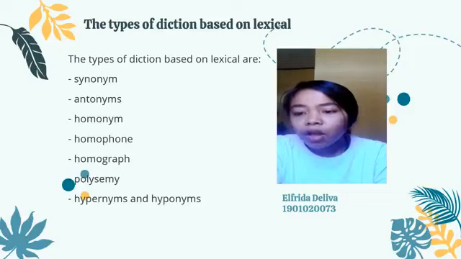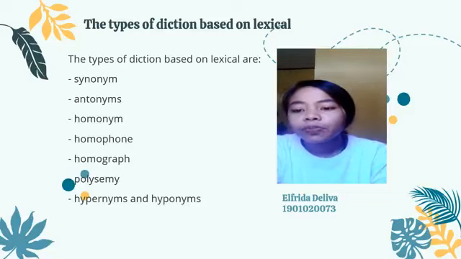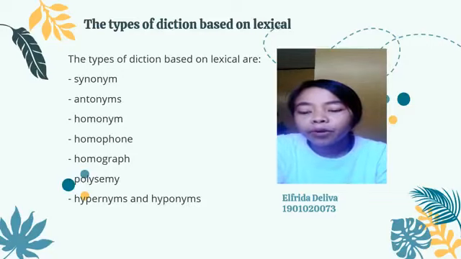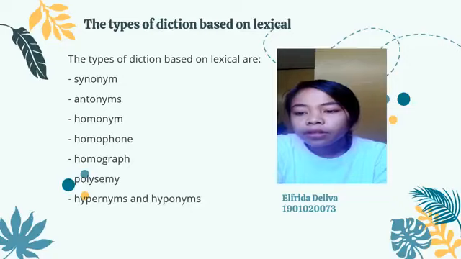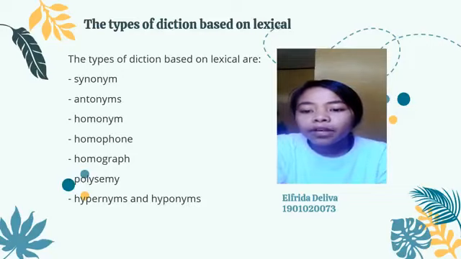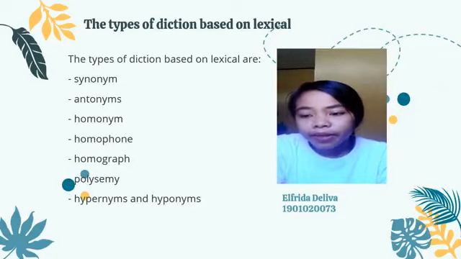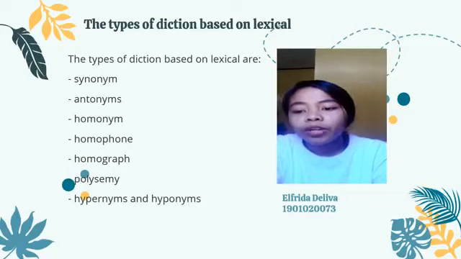Homophones are words that have different spelling and meanings but have the same pronunciation. Homographs are words that have different pronunciation and meaning but are spelled the same. Next, polysemy. The meaning of polysemy is a word that has more than one meaning.